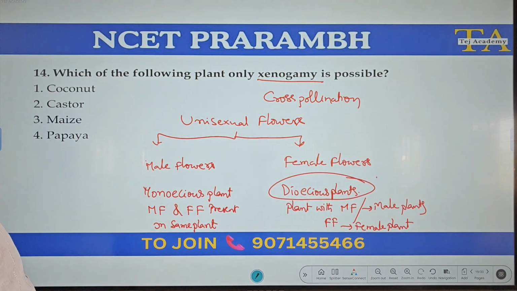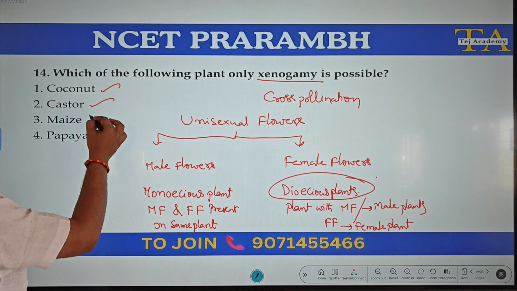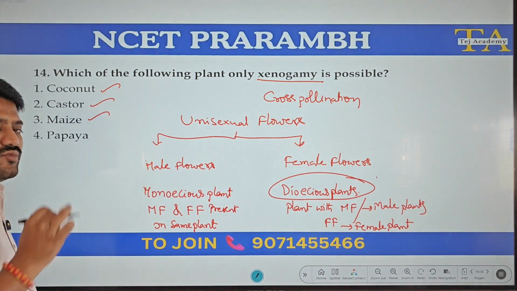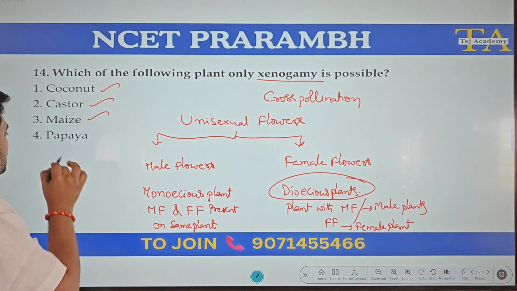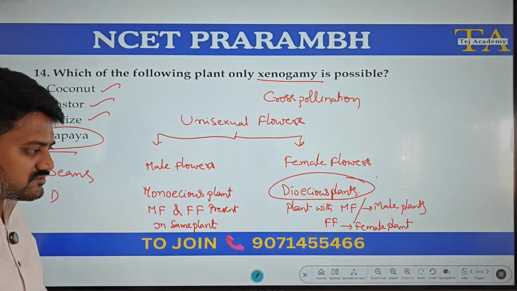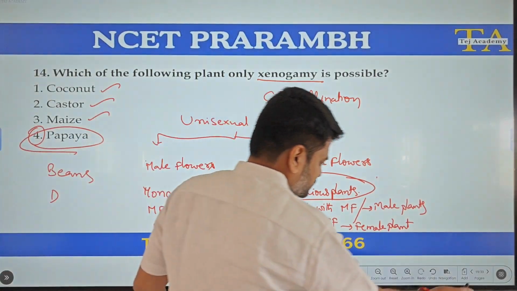Under the monoecious condition, coconut, castor, maize, these three are monoecious plants. Papaya is the correct one.